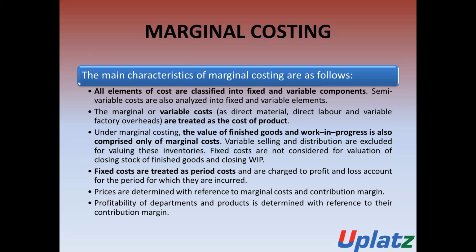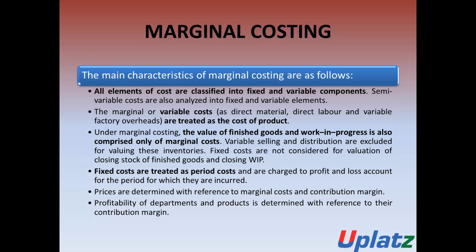Under marginal costing, the value of finished goods and the value of WIP is computed only on the basis of marginal cost.